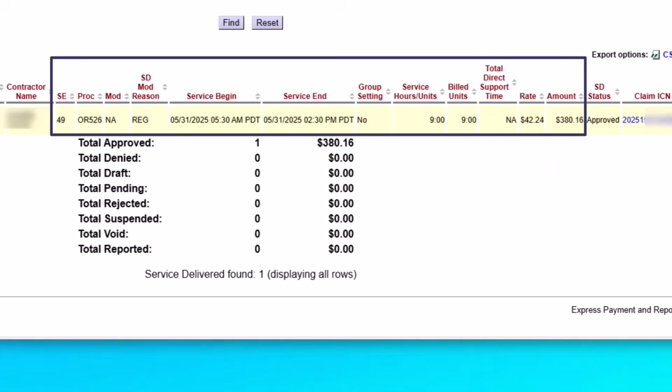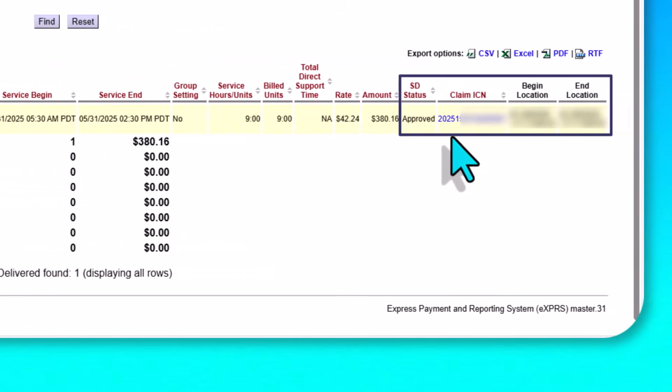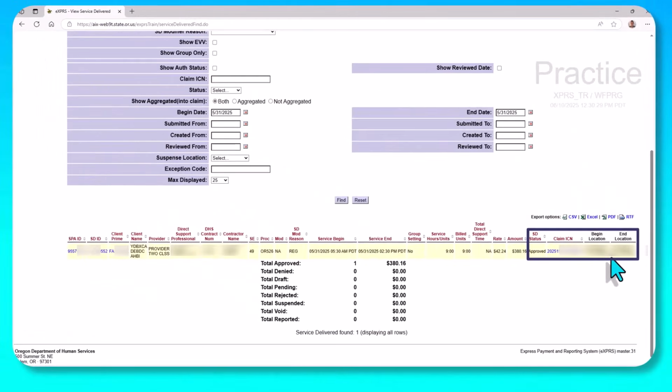We see the status of the SD, and for any SDs that are part of a claim that's been paid, you'll see a claim ICN number here. This is a good indicator that an SD that you're working with has been paid. And for electronic visit verification services, you'll see begin location and end location, latitude and longitude coordinates.